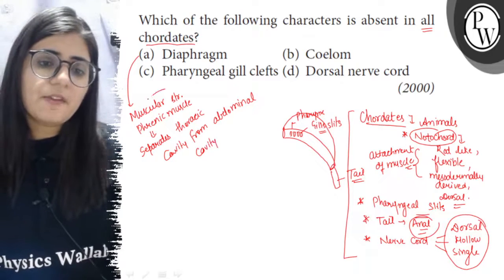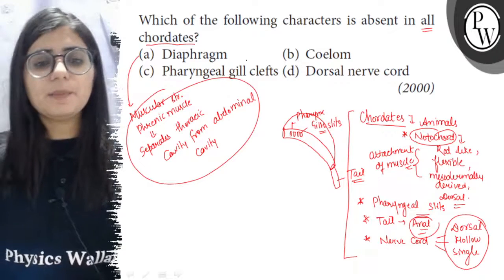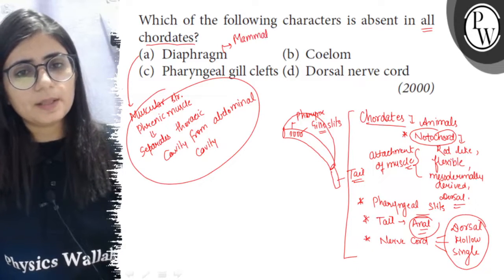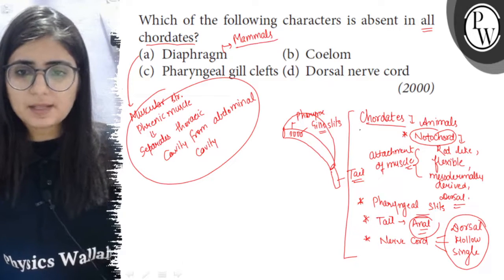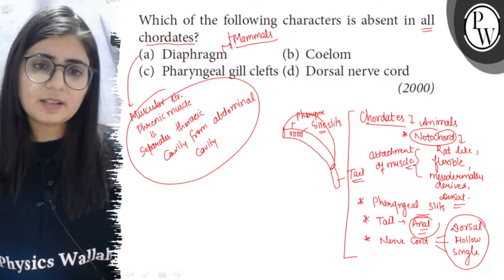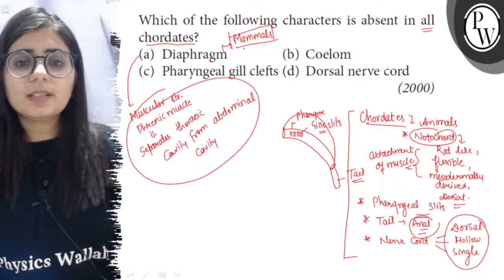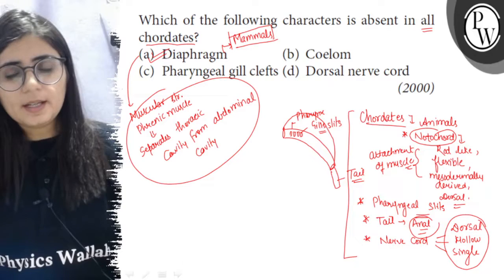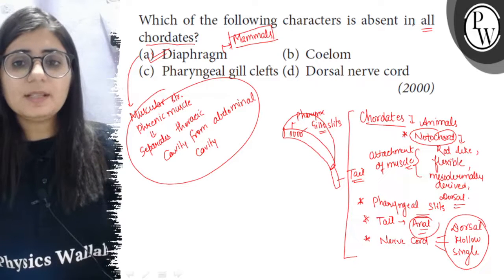So to separate these two cavities, there is a muscle which is known as the diaphragm, and presence of this diaphragm is a characteristic feature of only and only the mammals. So mammals are having this diaphragm, but all other chordates do not have this. So this is the right option because it is not present in all chordates.